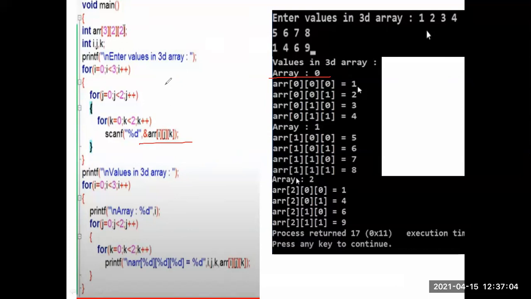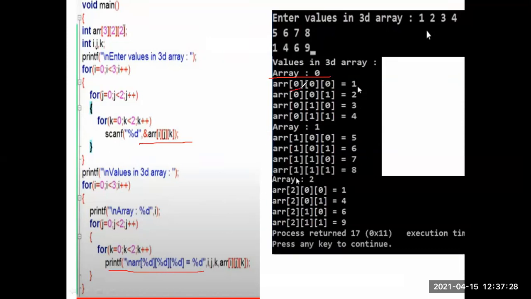Because we are taking here 3 arrays, that is array 0, what are the elements in array 0, what are the elements in array 1, what are the elements in array 2? For display I write this here, array of percentage d comma I. Next j equal to 0, the same printf statements here, printf percentage d, array percentage d means the value of I.